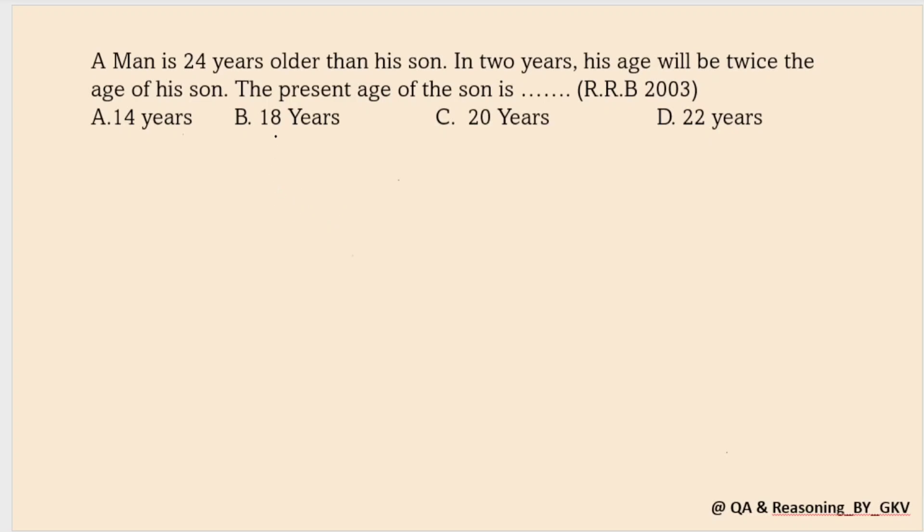Let's see one problem on ages. A man is 24 years older than his son. In 2 years, his age will be twice the age of his son. We have to calculate the present age of the son.